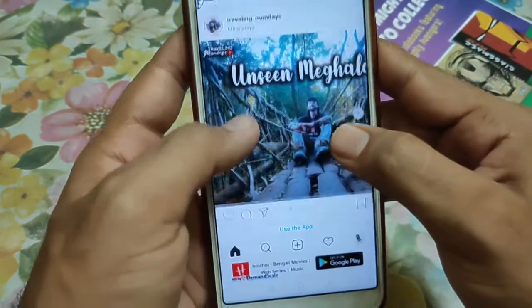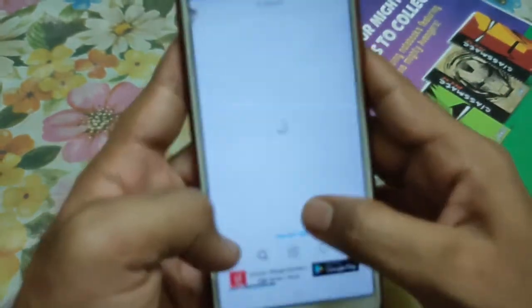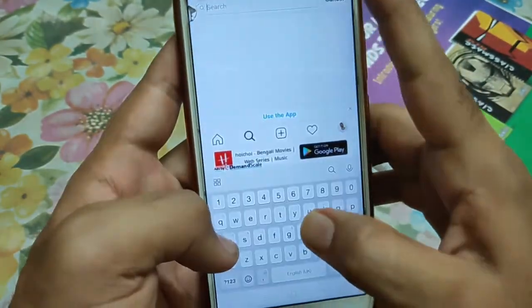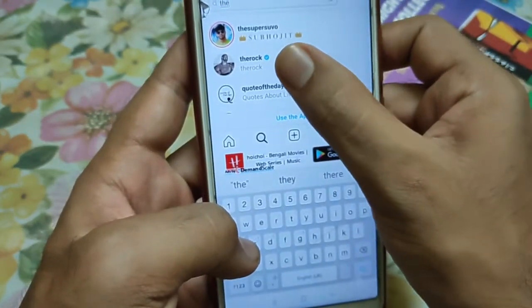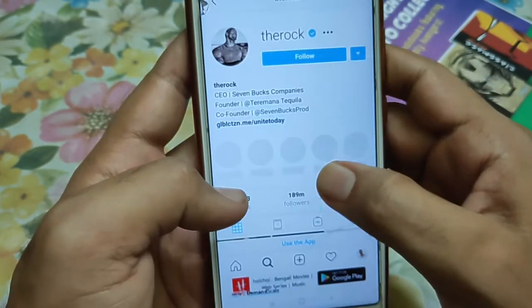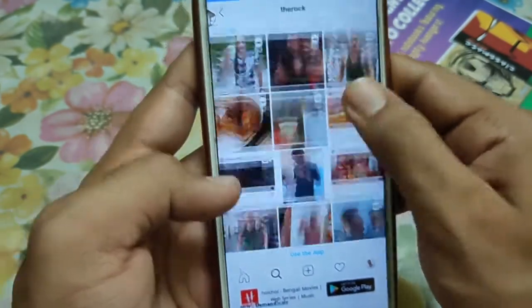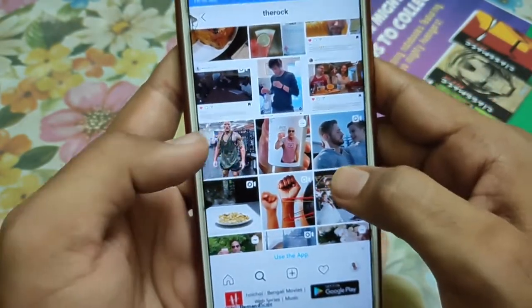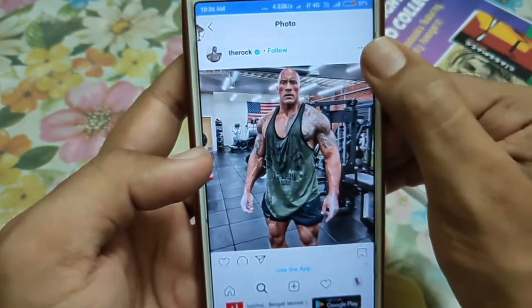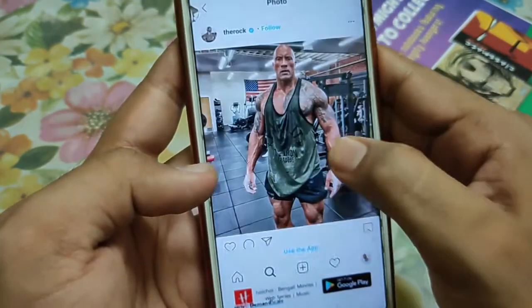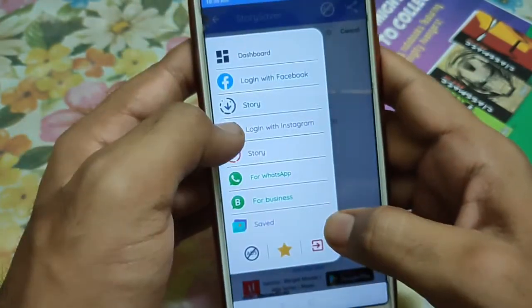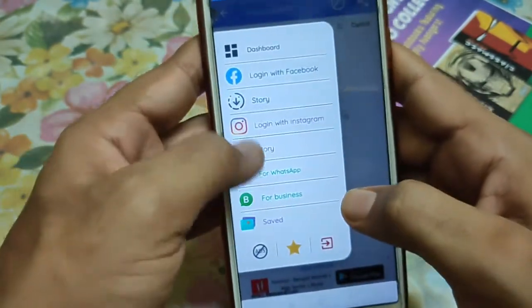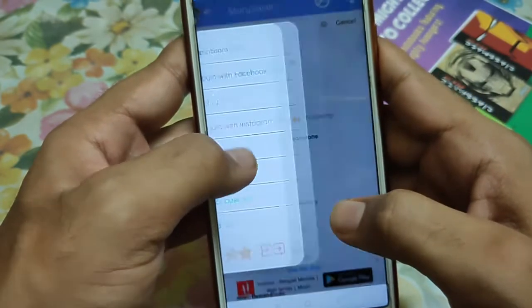Now I'm going to search here for an account. Let's type any account name to download the stories of that account. I'm going to search here for The Rock. You can just click on the account, and from here it is like normal Instagram, and whatever photo or video you like, you just need to click on that. Once you click on that, click on these three dots, click on copy link, and once the link is copied, click on this bars icon and go to the story options of Instagram.